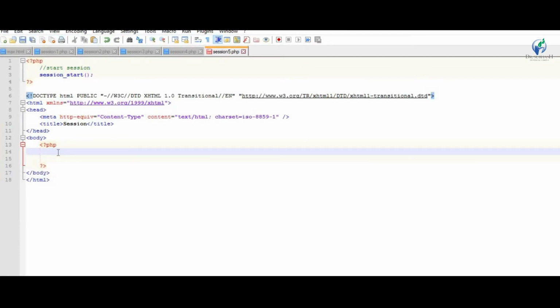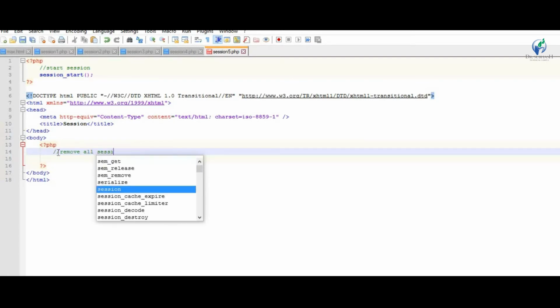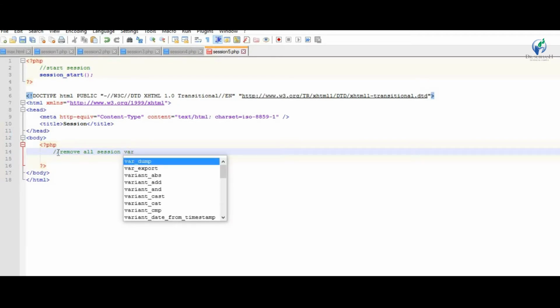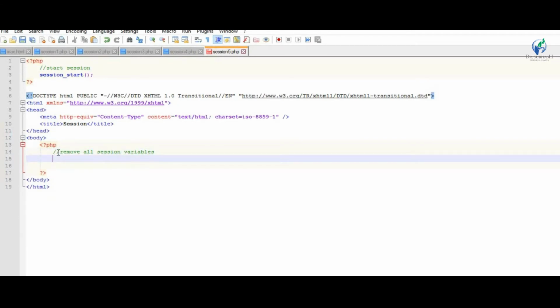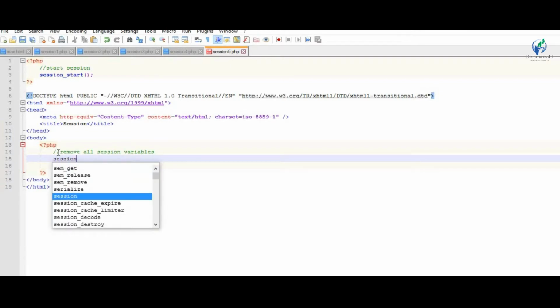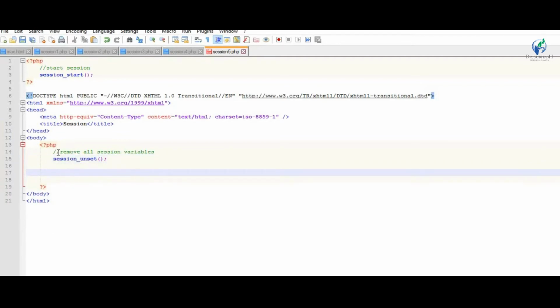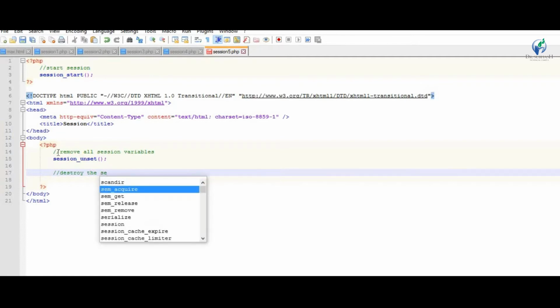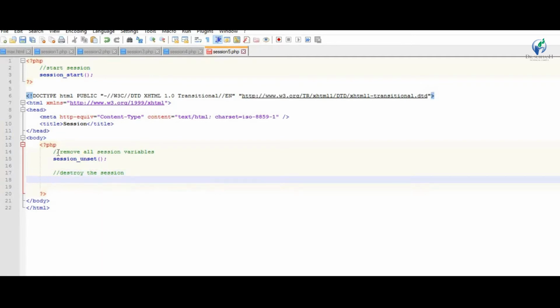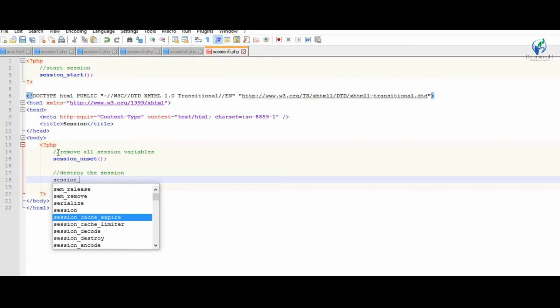First remove all session variables, session_unset, and destroy the session, session_destroy.